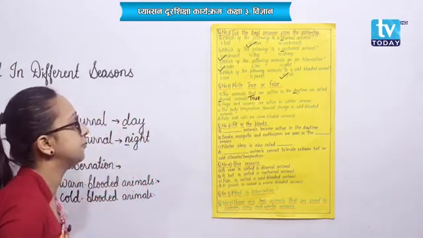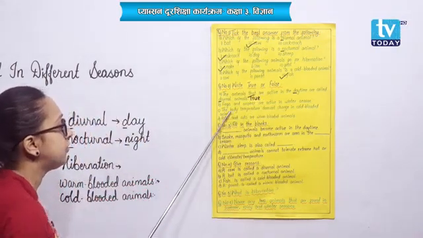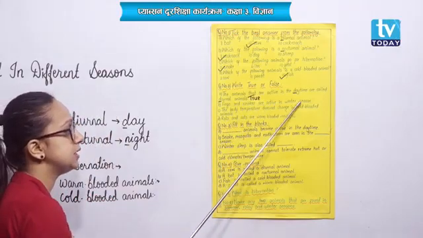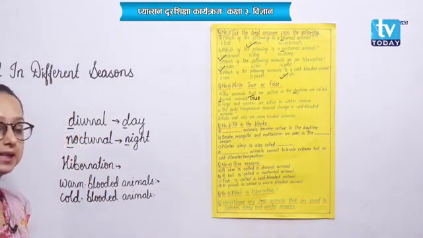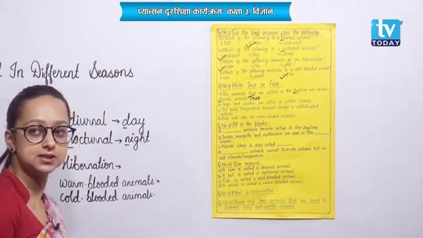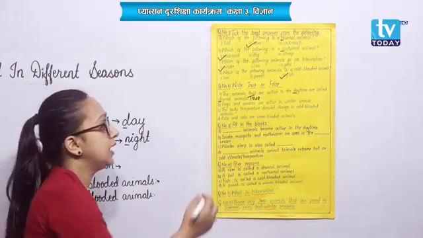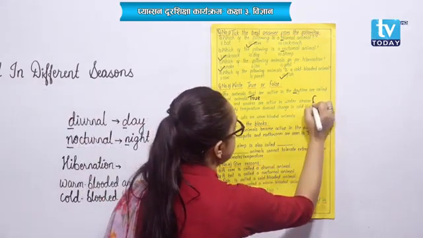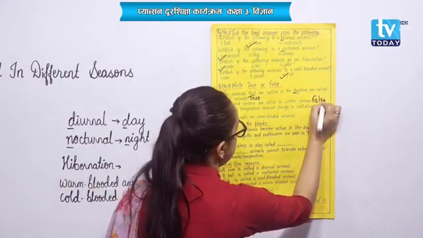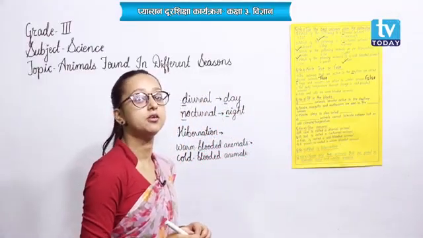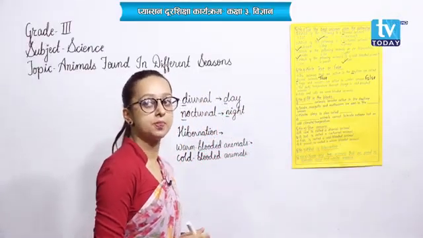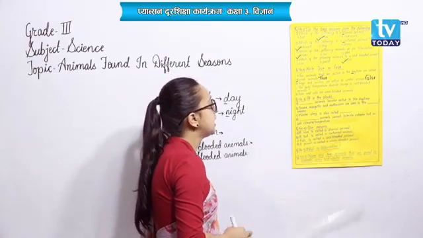And number B, frogs and snakes are active in winter season. Is it true? No, it is false. When are they active? They are active either in summer season or in rainy season. Okay? And next is number C.